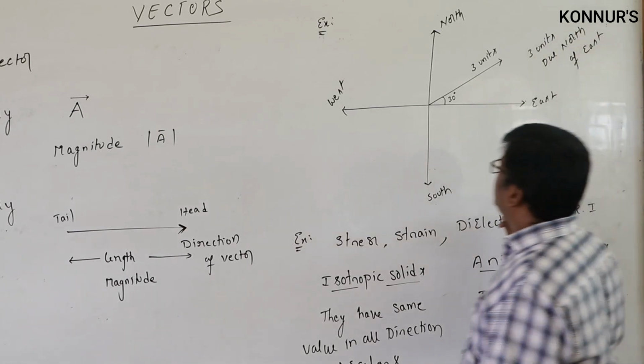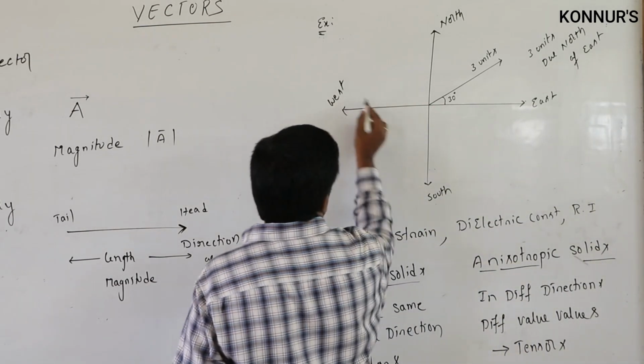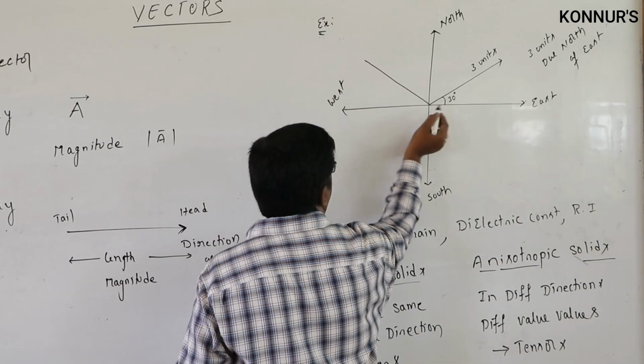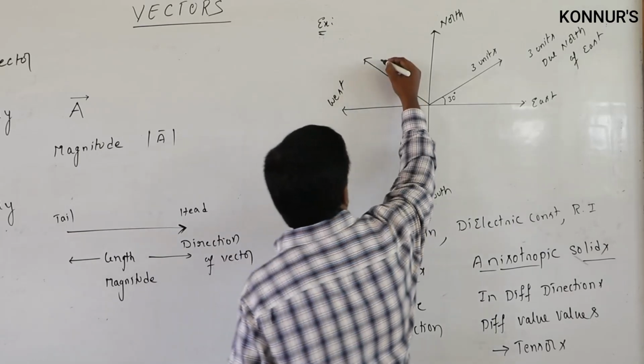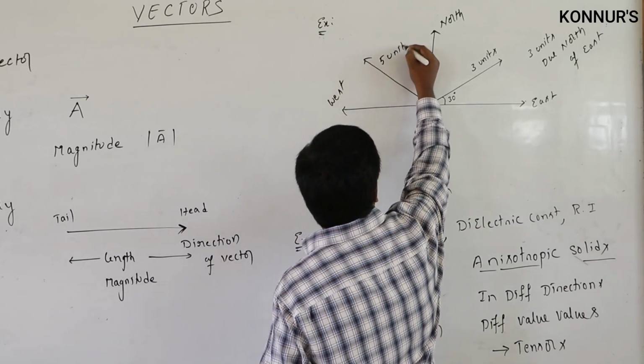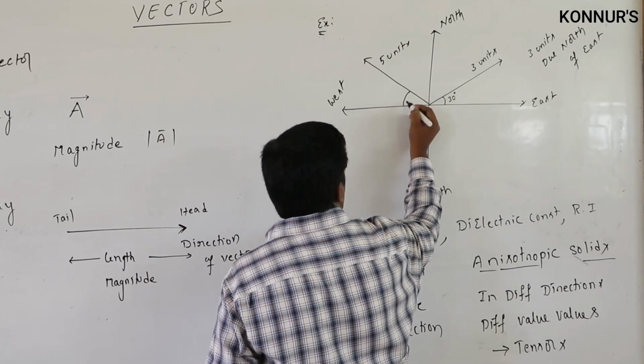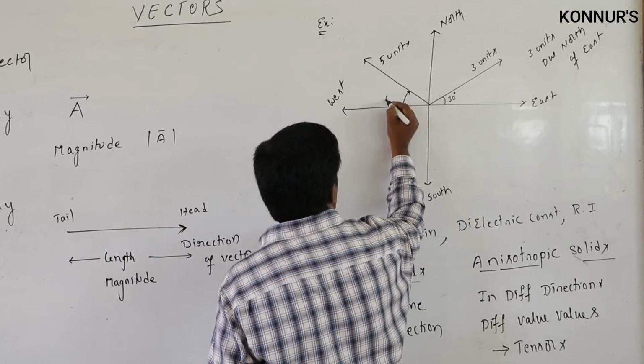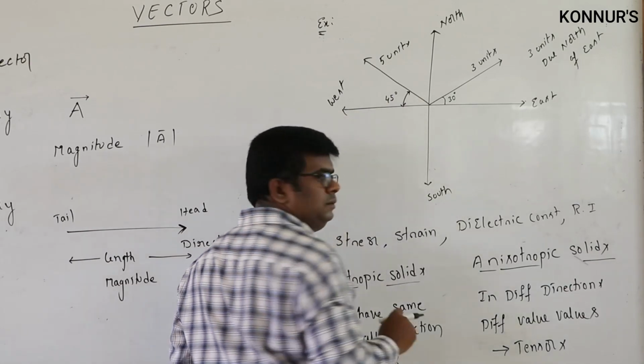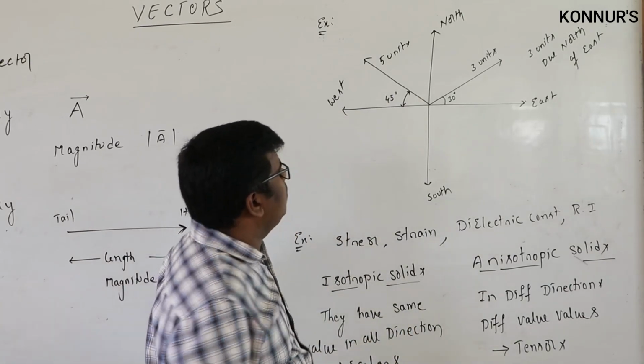And let us suppose one more example. If you take one more vector, let us have one more vector like this. This is some 5 units vector, and it makes some 45 degrees with west. Then we can mention it like this.